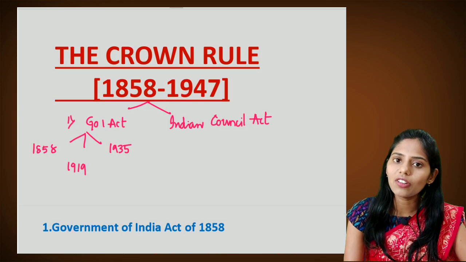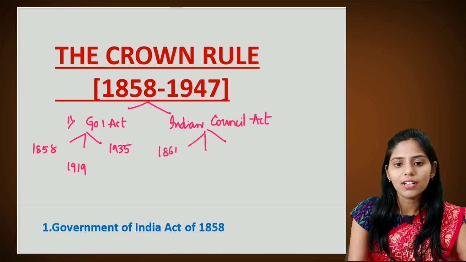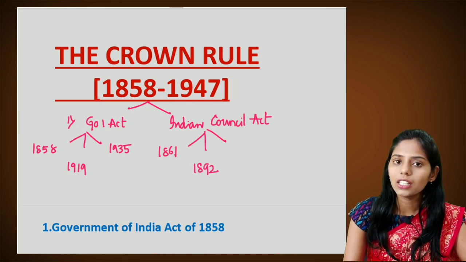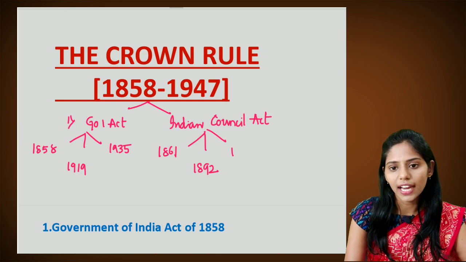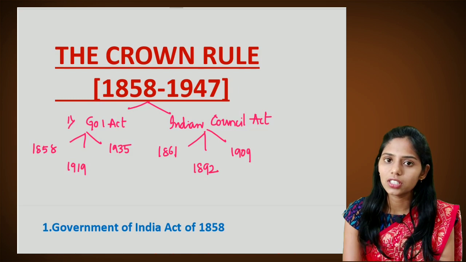And if you see the Indian Council Acts, there are mainly three types. The first one is 1861. The second one is the Council Act of 1892, and the third one is the Indian Council Act of 1909. So let us see some introduction before going into these details.